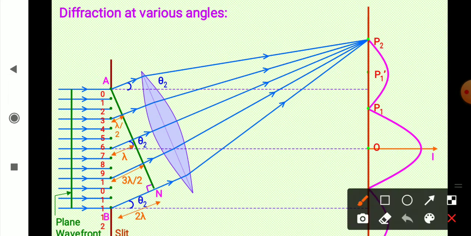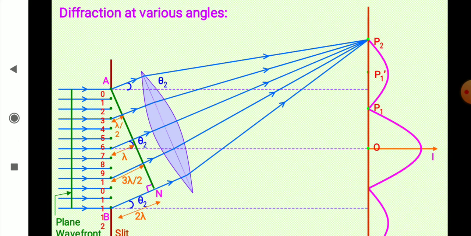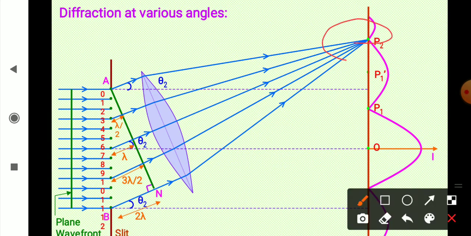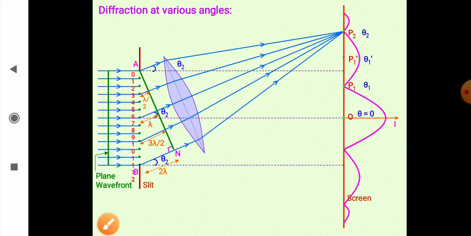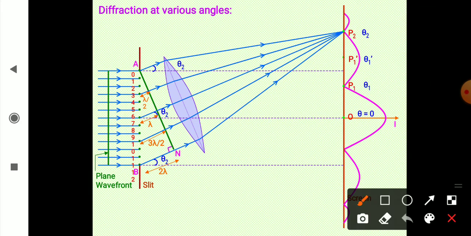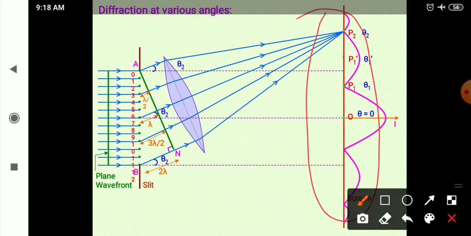Now the next one, this was a maximum, but its brightness is reduced. This brightness was due to the whole wave front, and this brightness is due to 1/3 of the wave front. So the brightness has reduced and its width is also less. And now the next one is still smaller. Here the brightness has reduced even more. So in a way you can see this becomes its intensity graph.